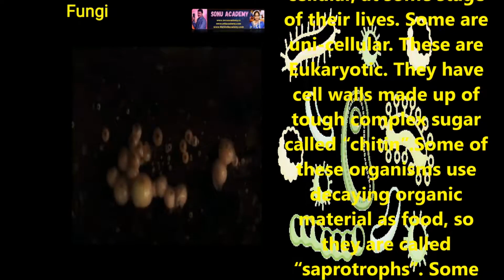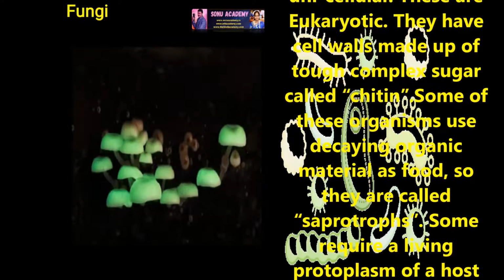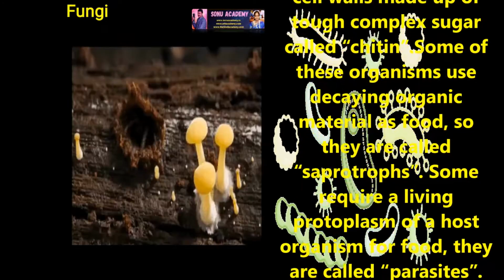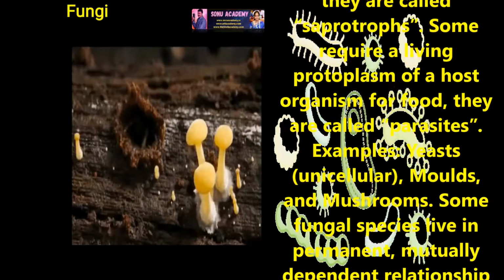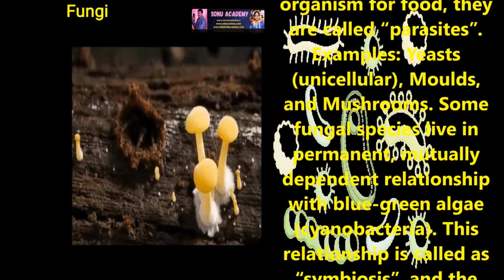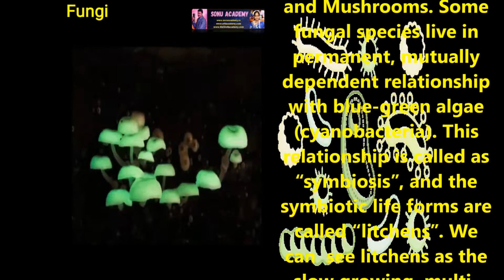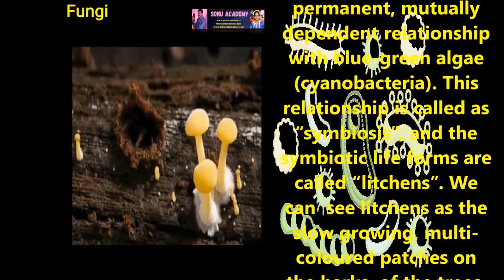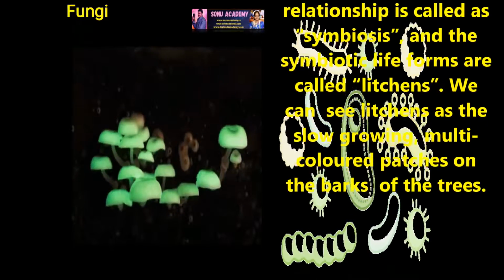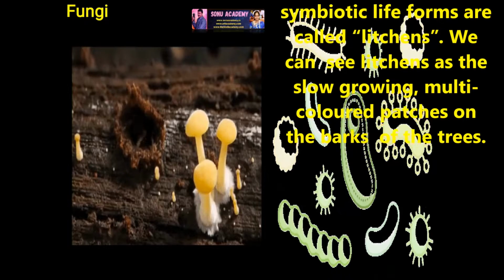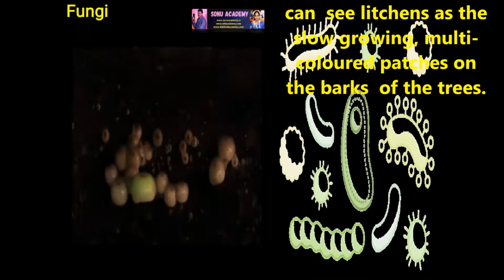These are eukaryotes and they have a cell wall made up of a tough complex sugar called chitin. Some of these organisms use decaying organic matter as food, so they are called saprotrophs. Some require the living protoplasm of a host organism for food. They are called parasites. Examples: yeast, molds and mushrooms. Some fungal species live in a permanent mutually dependent relationship with blue-green algae, for example cyanobacteria. This relationship is called symbiosis and the symbiotic life forms are called lichens. We can see lichens as slow growing multicolored patches on the bark of trees.